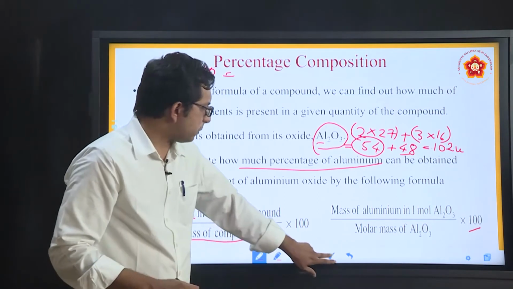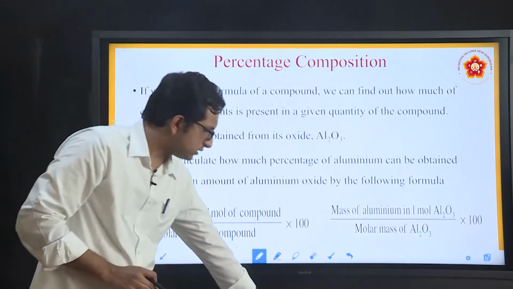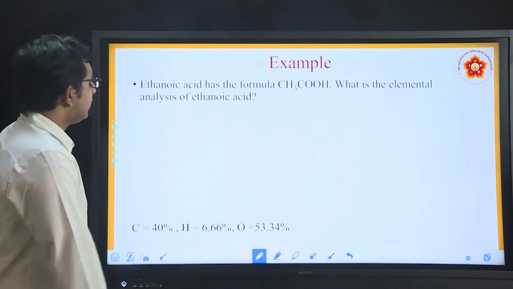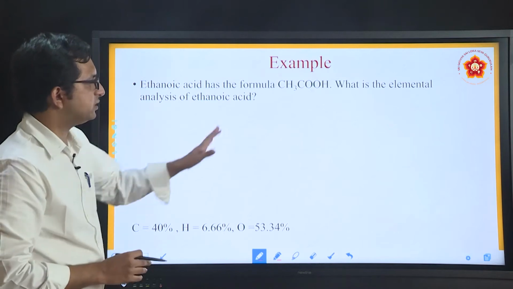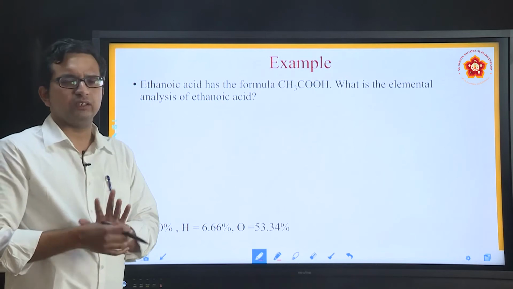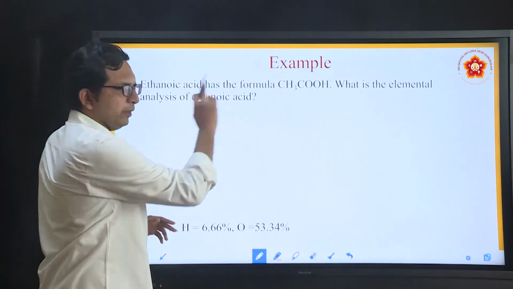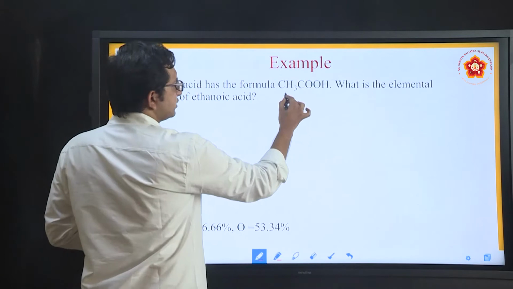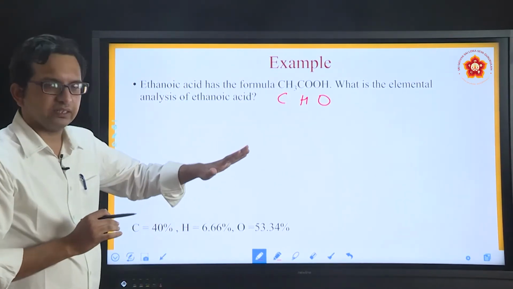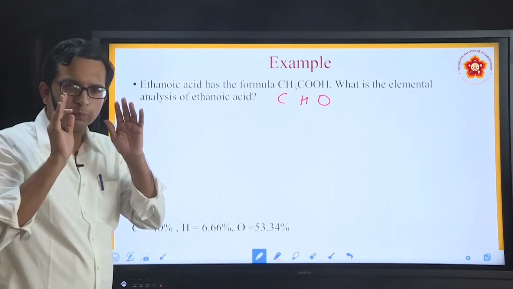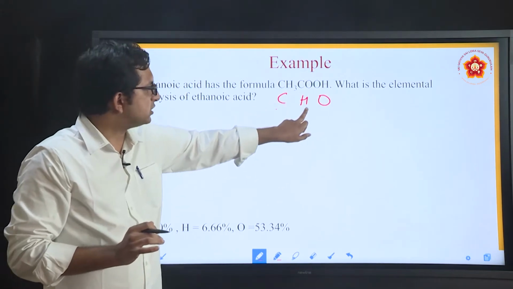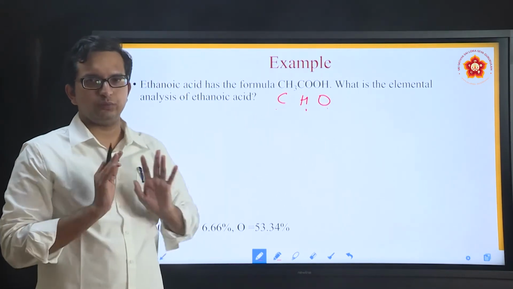To understand this theoretical aspect, let us see some practical aspects also. Here ethanoic acid has the formula CH3COOH. What is the elemental analysis of ethanoic acid? What does this mean? Which are the elements present in this? Carbon, hydrogen, oxygen are the elements. The question asks for the elemental analysis, meaning they want to know how much percentage of carbon, how much percentage of hydrogen, how much percentage of oxygen is present.